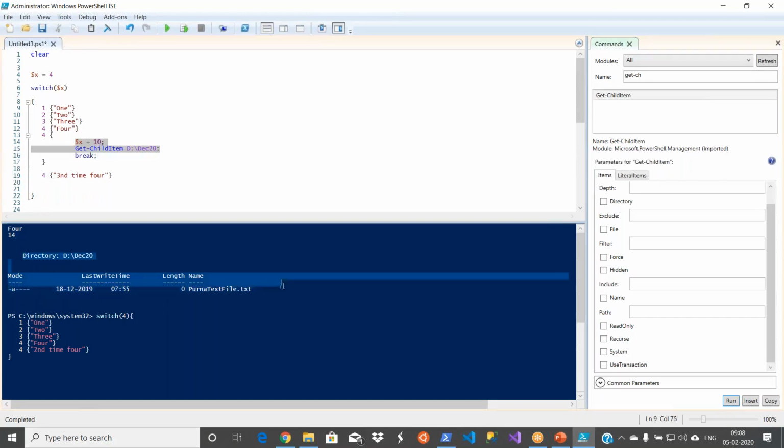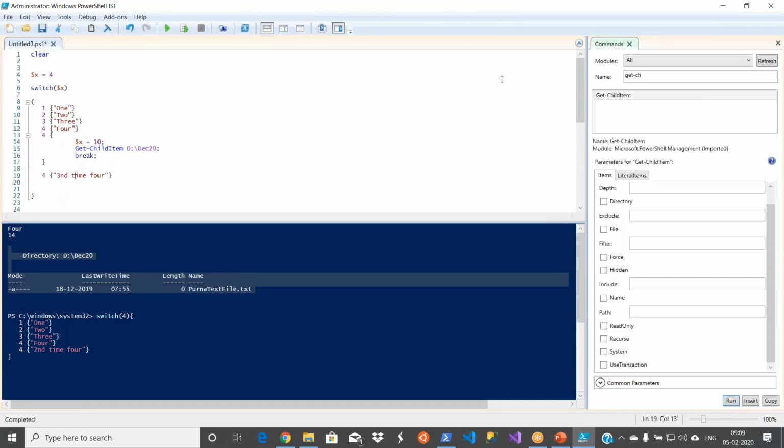And the next statement, the logic I wrote, is get child item of my December 20 folder. My December 20 contains a Purna test file. That's all. It means you can write logic in there. After that I did a break, so the third instance of 4 did not execute. That's how you can use it. It is basically saving your time. Instead of using a for loop and if condition, you can straight away use a switch condition.